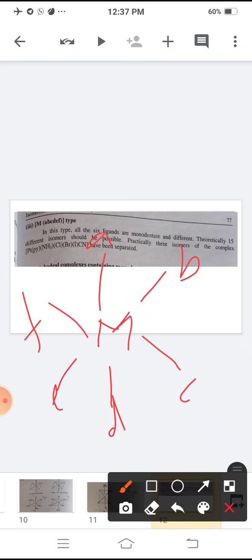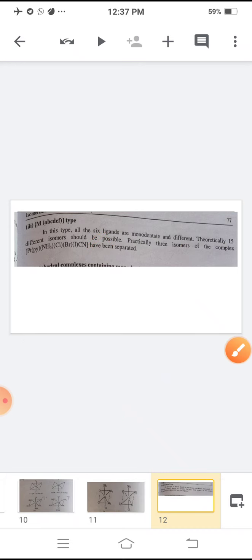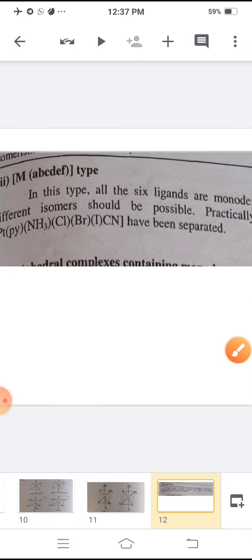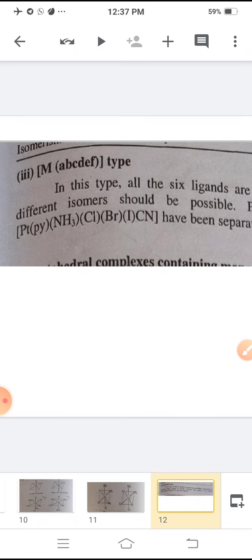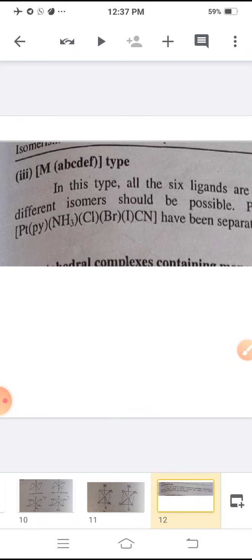In this complex, same ligands are absent, hence cis-trans position is absent, but different types of structures occur when A is opposite with D, A opposite with C, A opposite with B, A opposite with F. There are a total of 15 structures, 15 isomers with each other. How are they possible? Now for example, platinum pyridine NH3 Cl Br iodine cyanide.